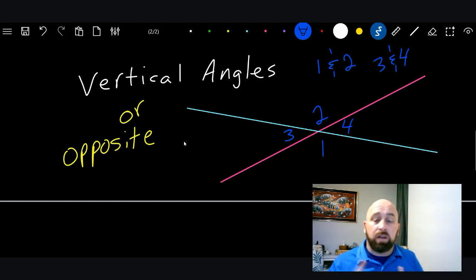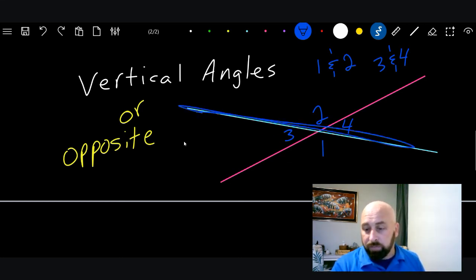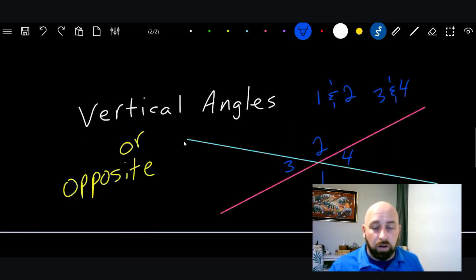Now, 1 and 3 are not vertical. Here's the connection that's being made. 1 and 3 also are a special pair of angles. What are they called? We already talked about it earlier. What do 1 and 3 form? They form a straight line. What's a straight line called?